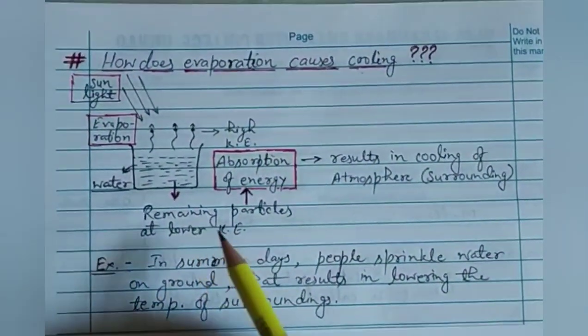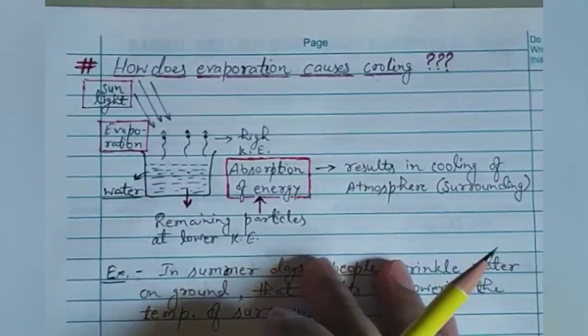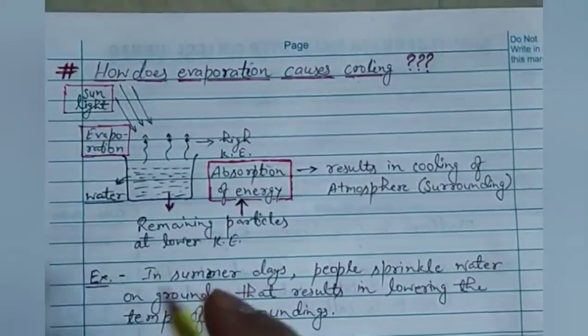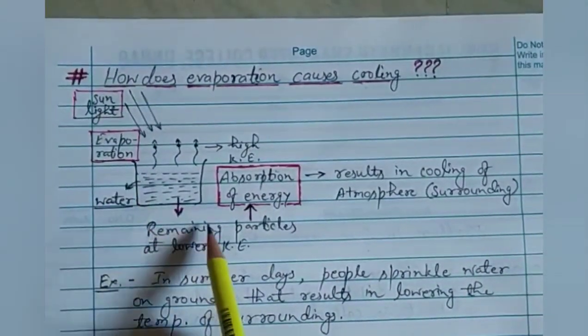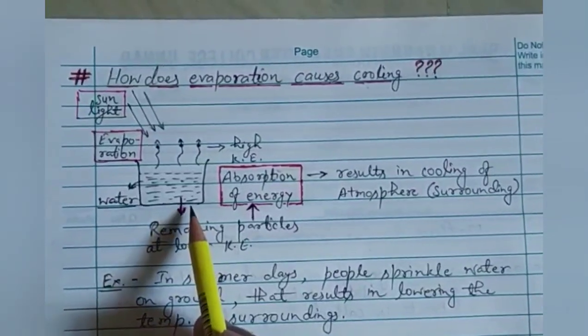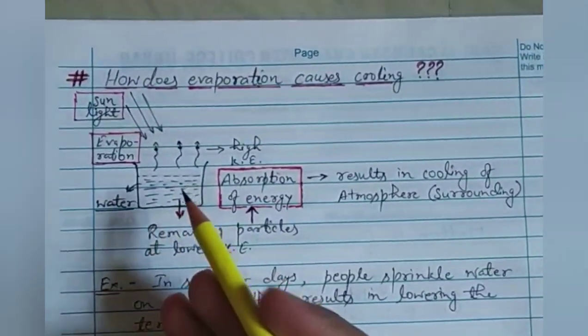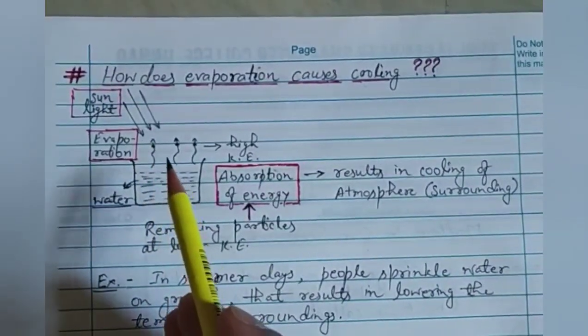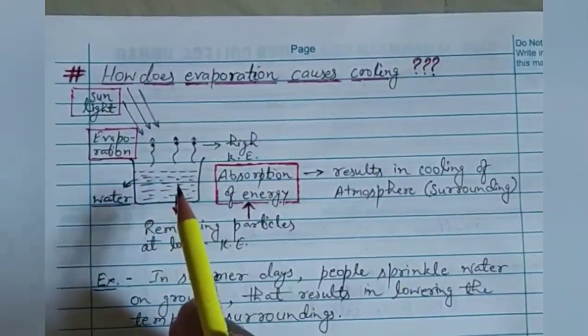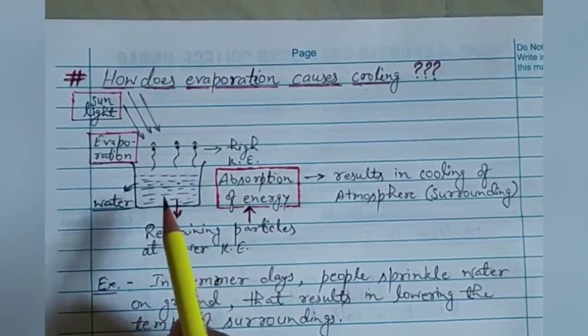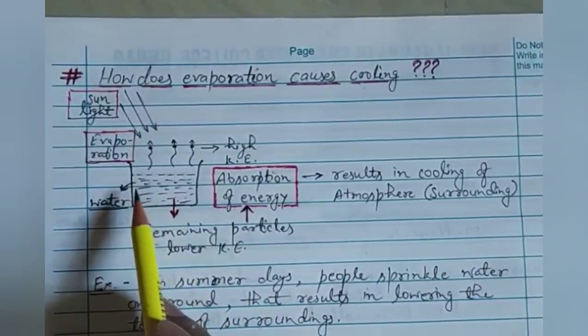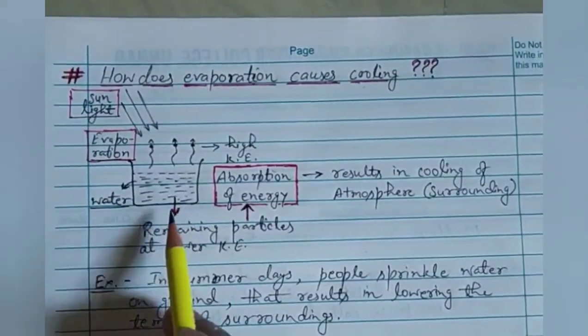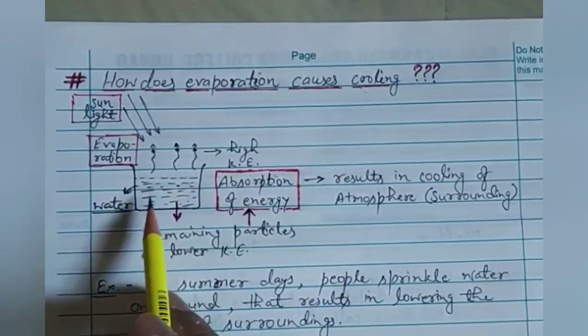So here I have made a diagram which we can use to explain this thing. For example, if in a tumbler we have some water and we are not providing any external heat, maybe only sunlight is present. So by sunlight it will get some energy. The particles of water get some energy. But do all the particles have the same energy? No. Particles have different energies.